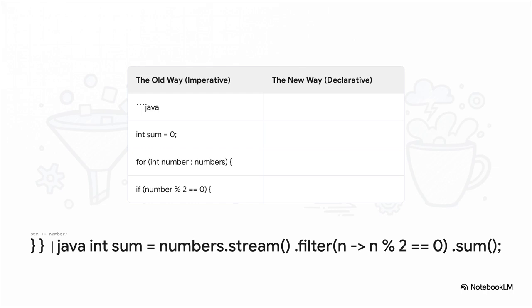On the left, that chunky for loop we just looked at, and on the right, the stream way. It's elegant. You can literally read it like a sentence. Take the numbers, create a stream, filter out everything that's not even, and then sum what's left. See? We're describing what we want, not getting bogged down in the how.